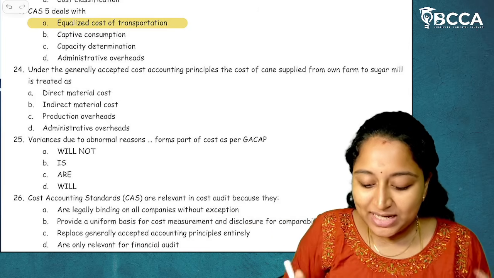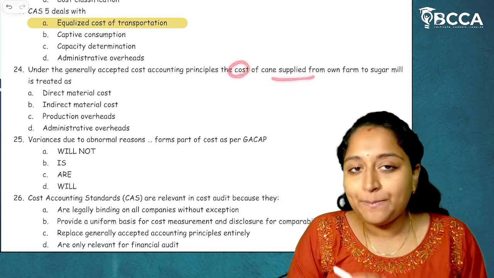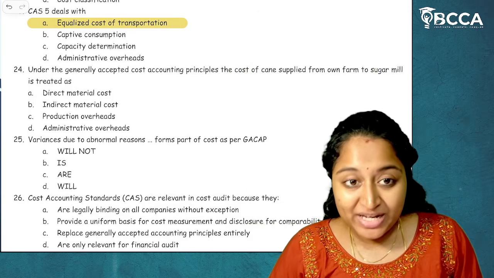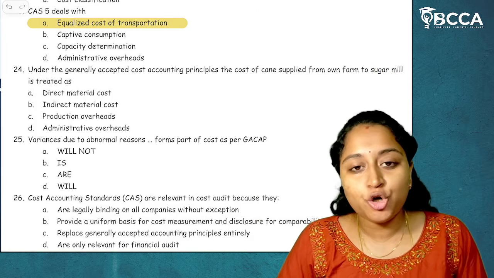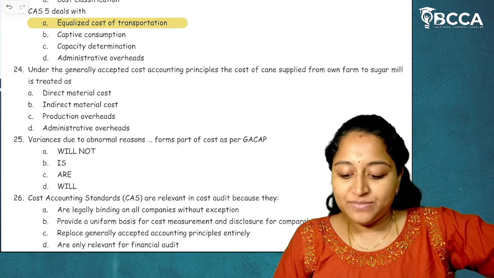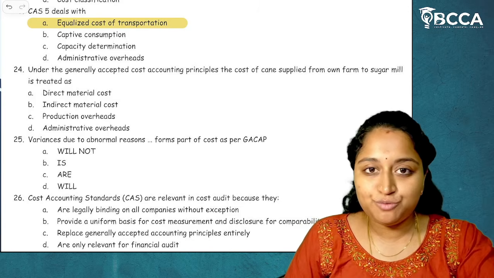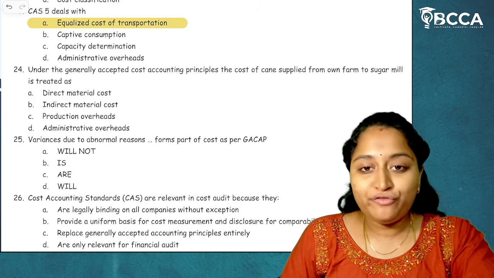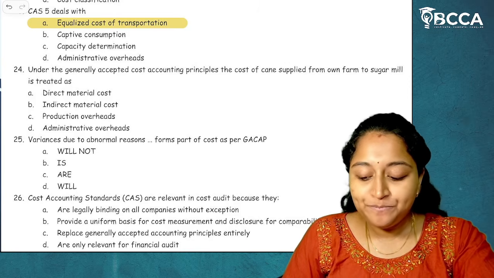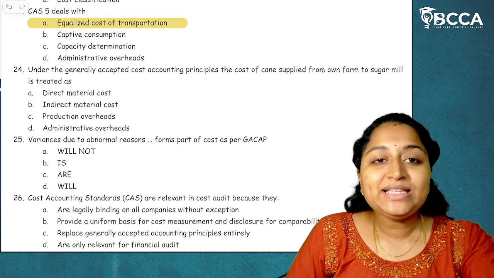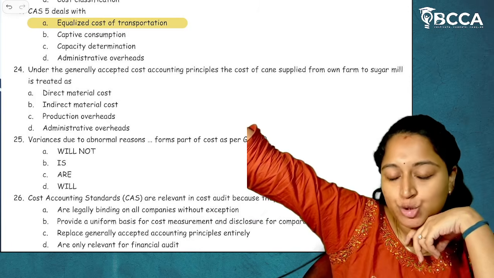So here they are asking, the cost of cane supplied from own farm to the sugar mill is treated as what cost? For example, we have sugar cane which is being cultivated, and from our own farm, our own cultivation, we have sent that sugar cane to the sugar mill which we have.